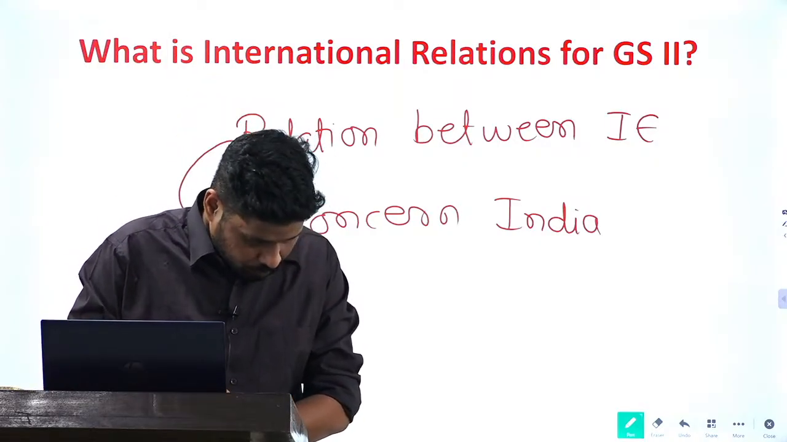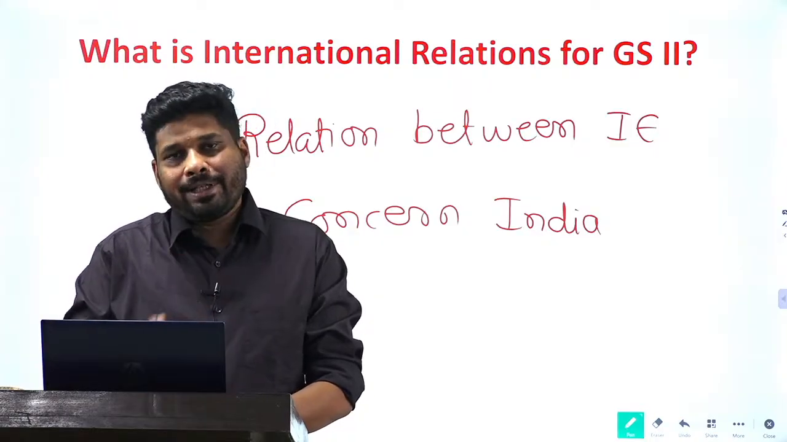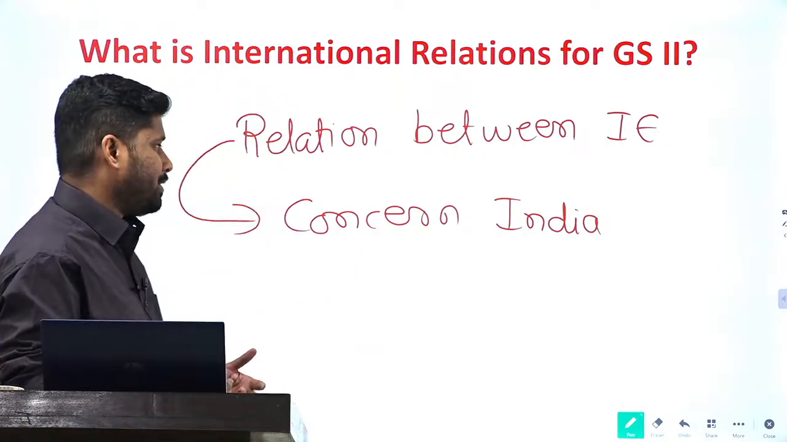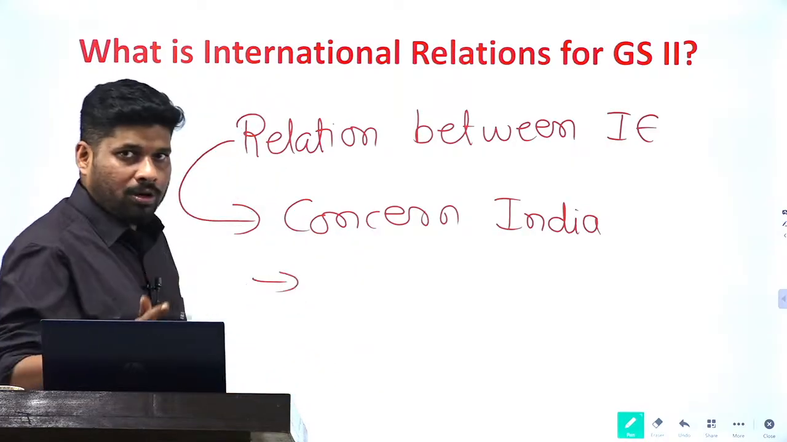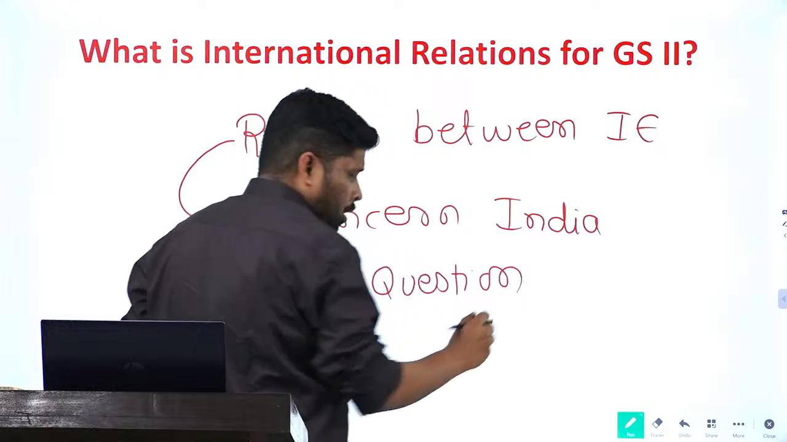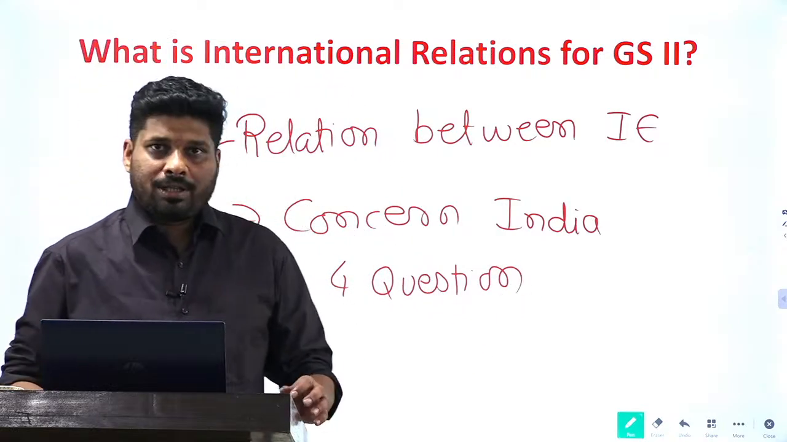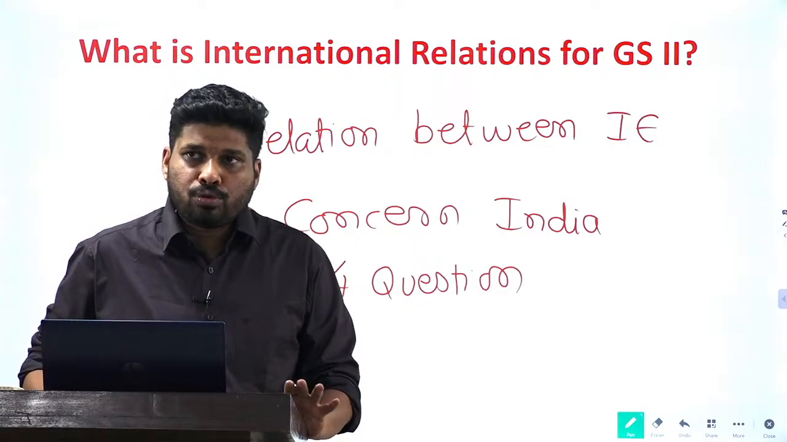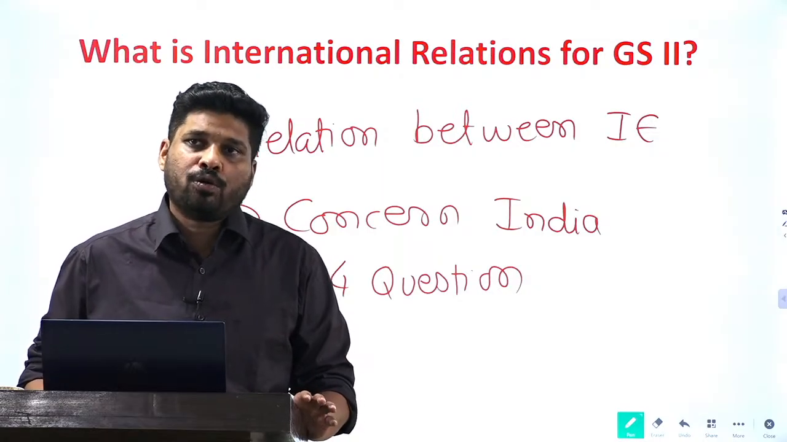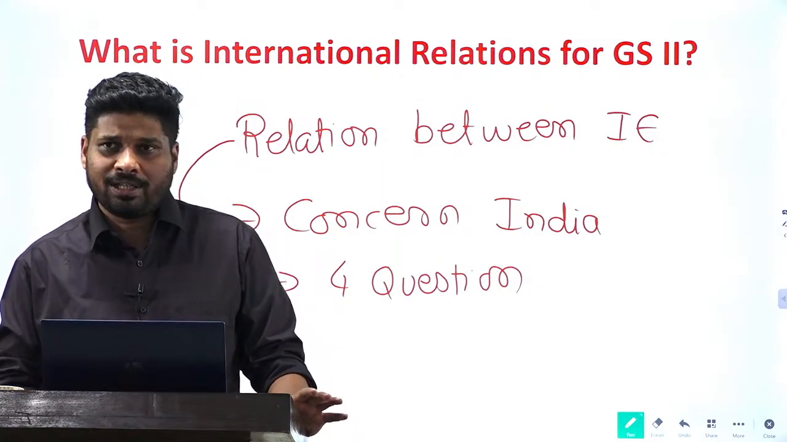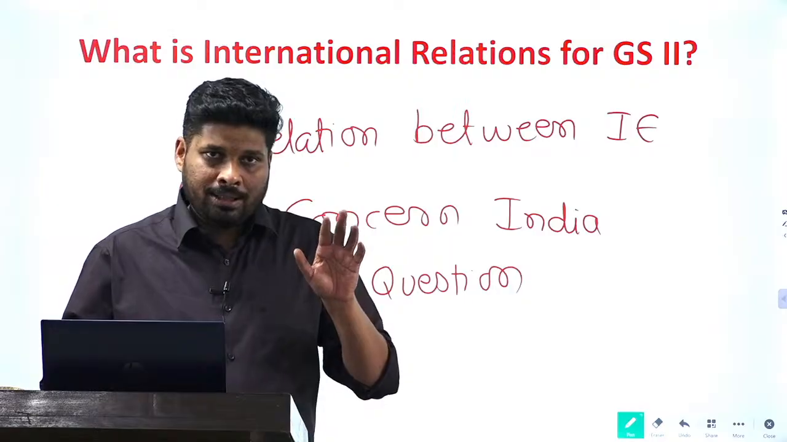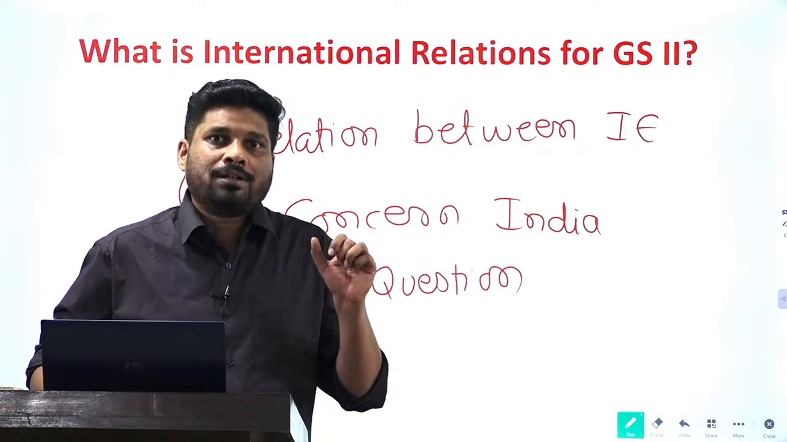Now coming to the weightage of international relations in GS paper 2. It more or less carries 4 questions, 2 10-markers and 2 15-markers. So the total is about 50 marks. Out of 250 marks, 50 marks are allocated to IR. In comparison to polity and governance, yes, the allocation of marks is less.